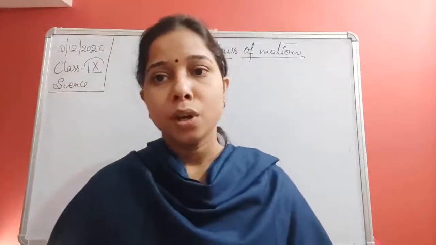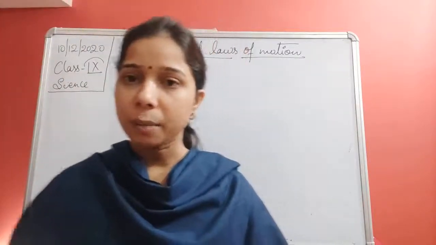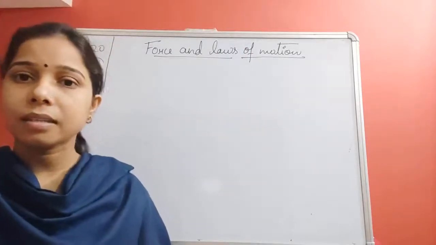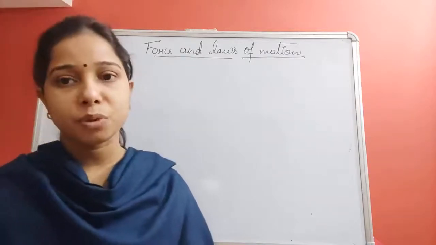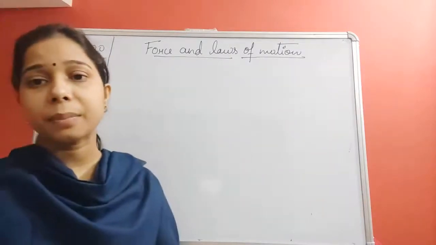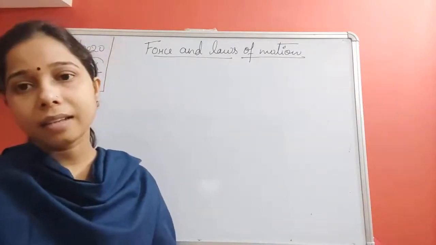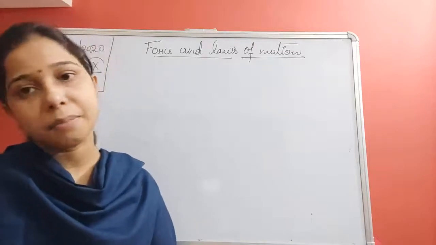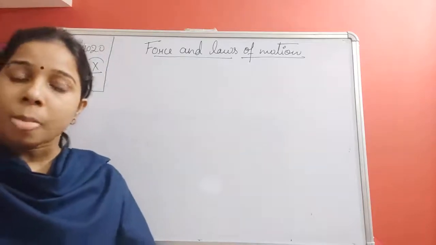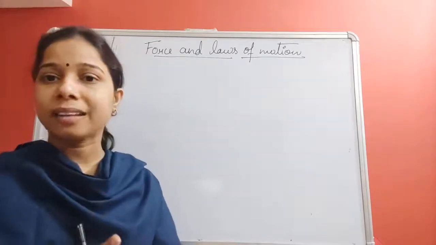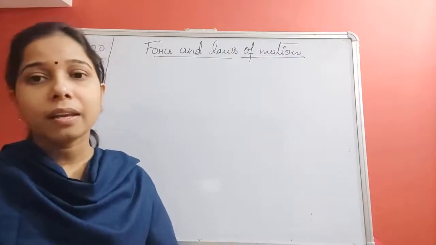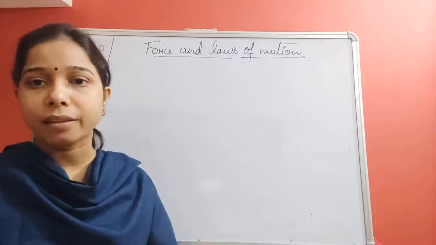Hello students. In the previous class, in the chapter Force and Laws of Motion, we discussed the different types of forces. The types of forces are basically divided into two: balanced forces and unbalanced forces. If all the forces acting on an object add up to 0, then we call it a balanced force.